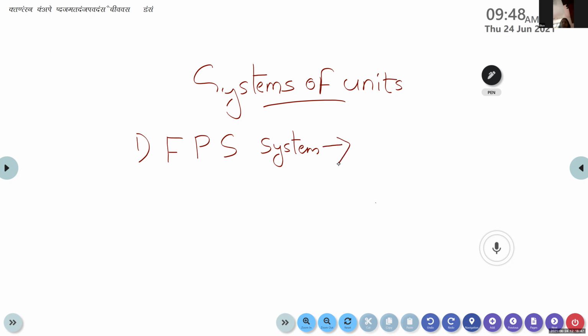By this term FPS, we mean the foot, pound, second system. In earlier days, the foot was used to express the length. The measurement of length is expressed in terms of foot. And the pound is used to express the mass of an object. And the second is used to express the time. So the FPS system of unit was used in earlier days.